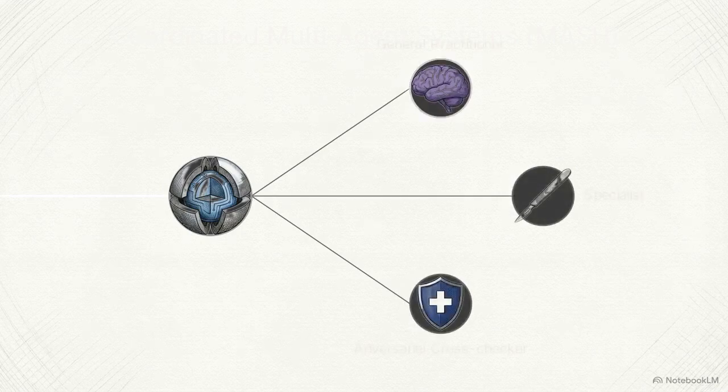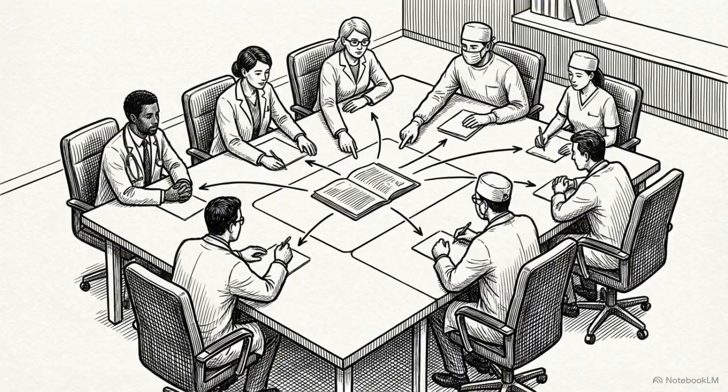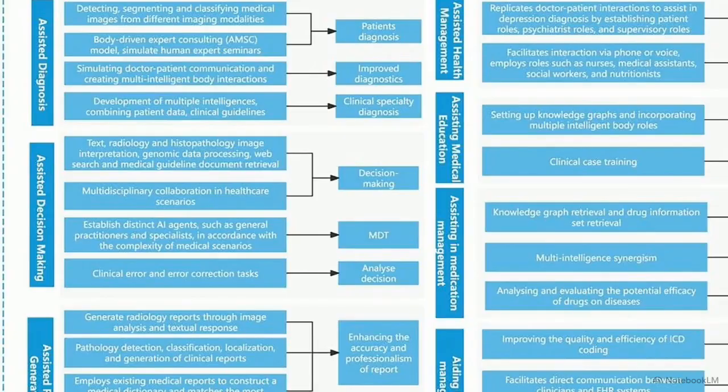A general practitioner formulates a baseline assessment. A specialist scrutinizes that baseline for technical anomalies. Finally, an adversarial cross-checker audits their logic against established safety protocols. This architecture is a direct digital simulation of a hospital's human multidisciplinary team. We see this mapped out under assisted decision-making.